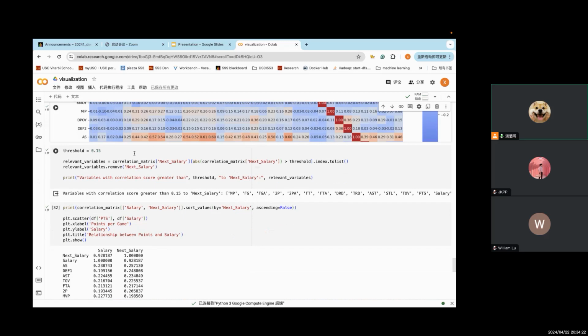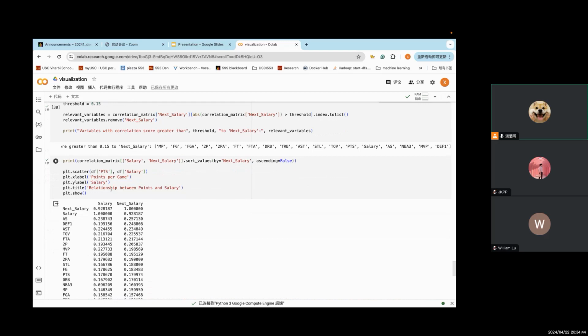And we set a threshold to be 0.15, and those variables are considered as potential features that could have an impact on our y hat.